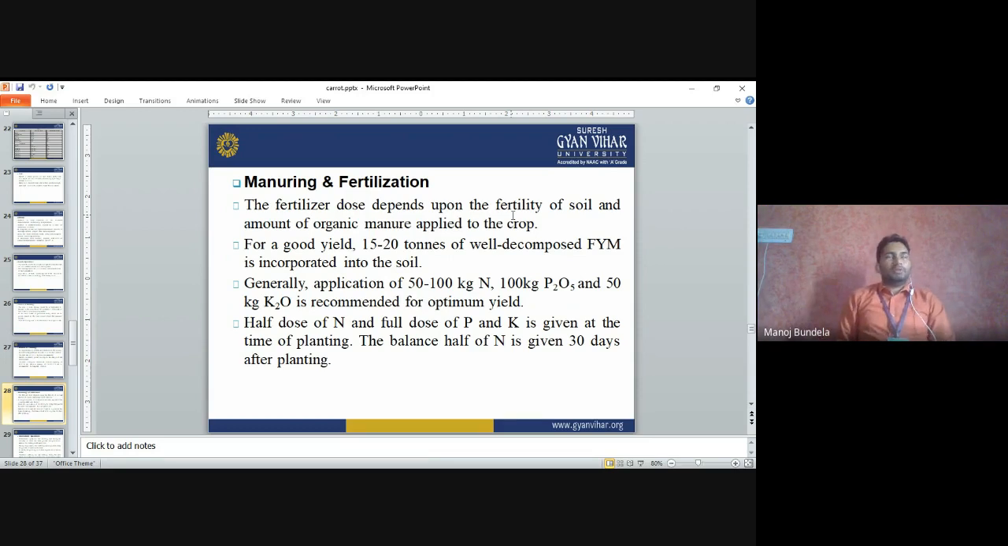Why do we apply nitrogen in split doses? Because nitrogen has leaching loss and denitrification loss. To reduce those losses, we apply the nitrogen in two split doses. First we apply during land preparation, and the second dose 30 days after planting.